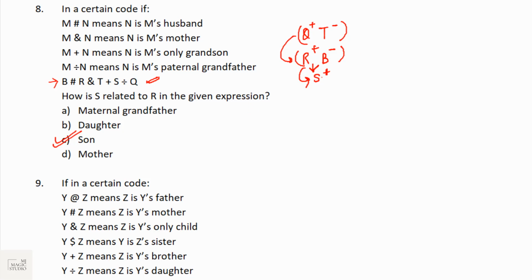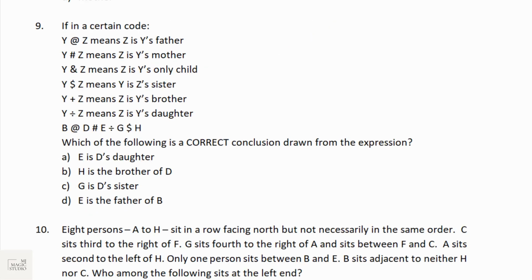Next bucket, question number 9 will be on your screen. Question number 9, again the same type. Do it. Let's see what it would be. B at the rate D is here. D is B's father. D is father of B. Hashtag, E is D's mother.